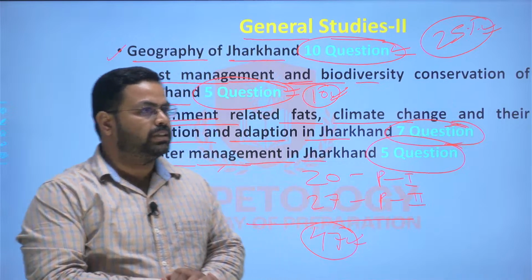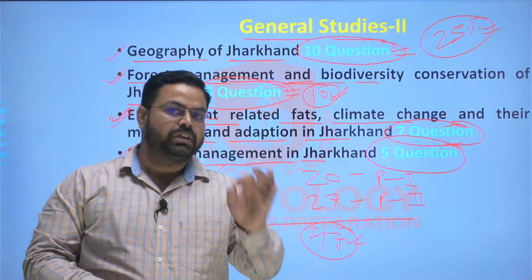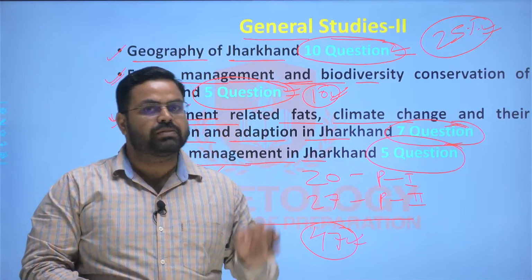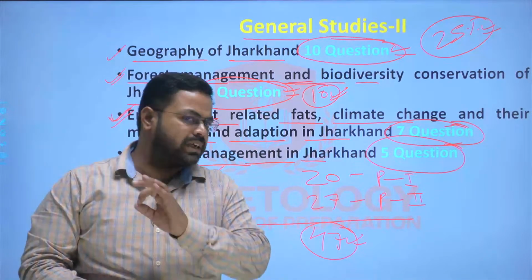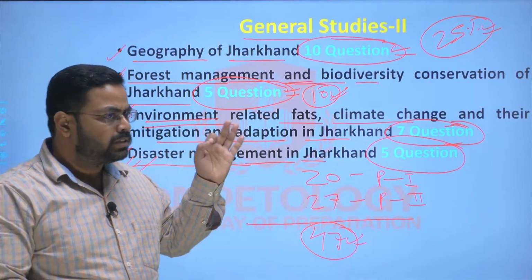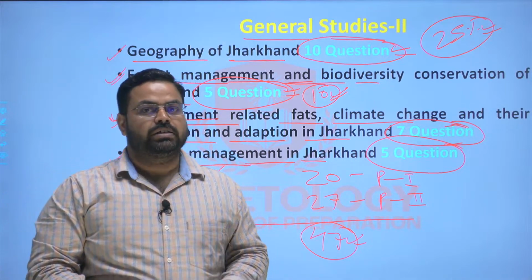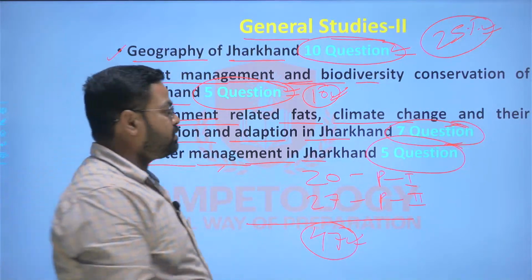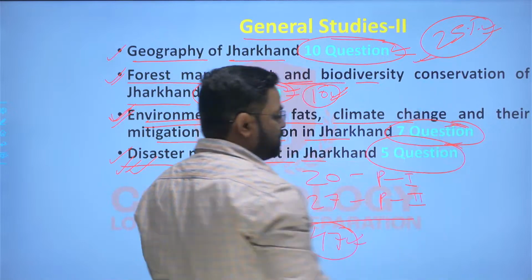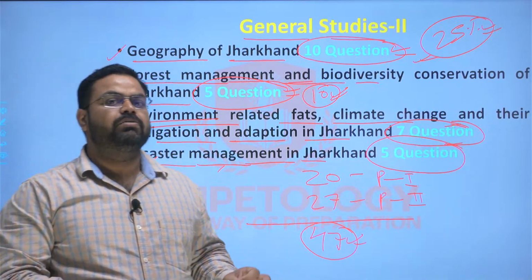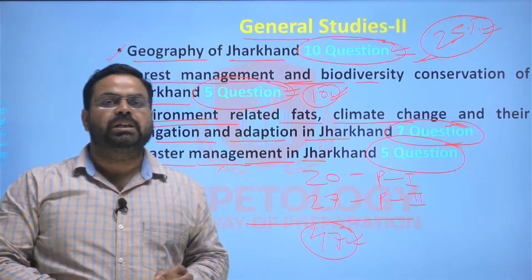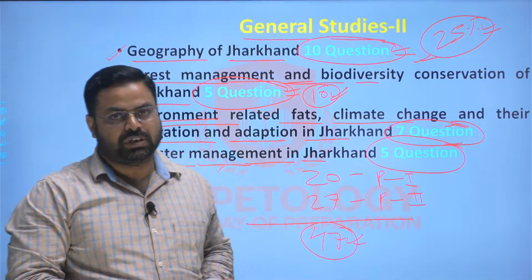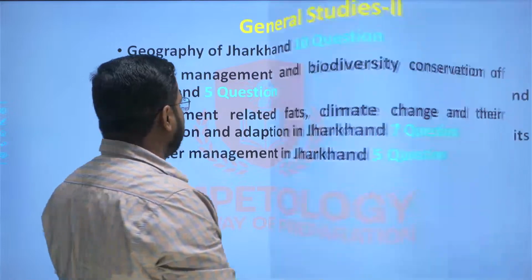subject of geography, and that is why it becomes very important to have conceptual clarity, to have the information about the locations, rivers, tributaries, mountain ranges, heights, peaks, etc. Everything, even the demographic attributes, the literacy rate, the sex ratio, the distribution, the density, everything you should know. That is why it becomes very important to know these things, because 25% of the work with respect to the prelims examination can be done quite easily with better preparation in the subject of geography itself, right? So this is very important.